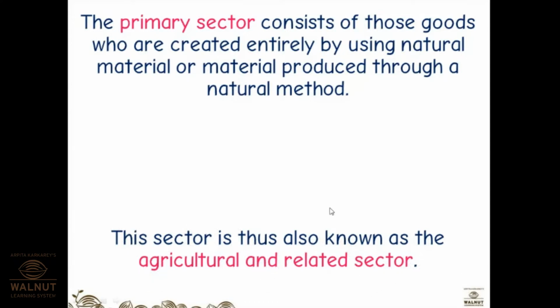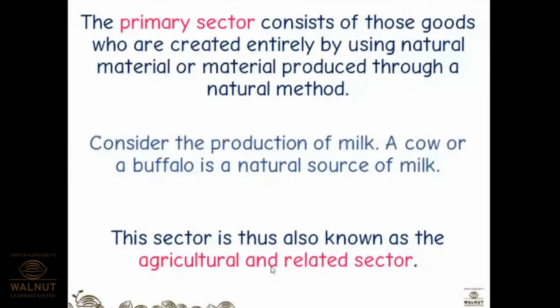If there is a twist in the question, you should be very thorough with this. So what is important in this sentence? The primary sector consists of those goods that are created entirely by using natural material or material produced through a natural method.